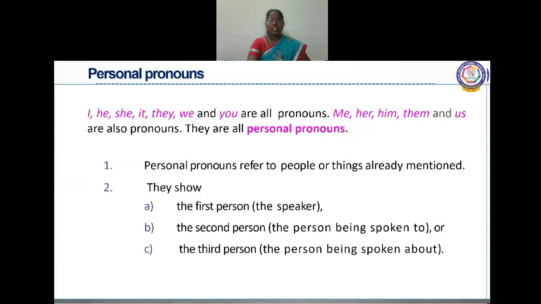First person means the speaker who is speaking. Second person means the person being spoken to, whom we are speaking to. That is called second person. And the third person means the person being spoken about, about whom we are talking. That is called third person.